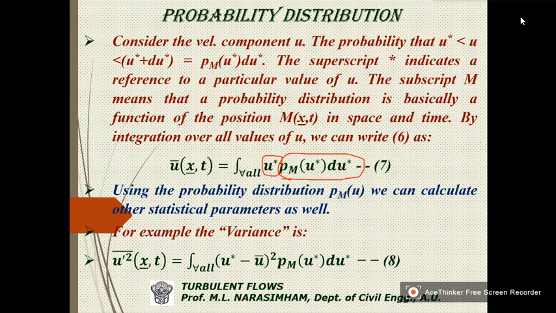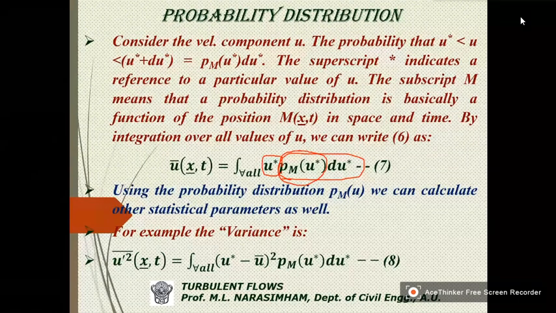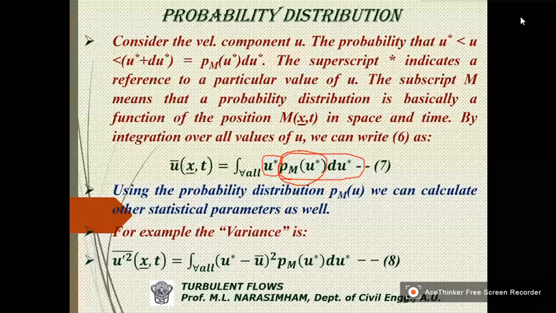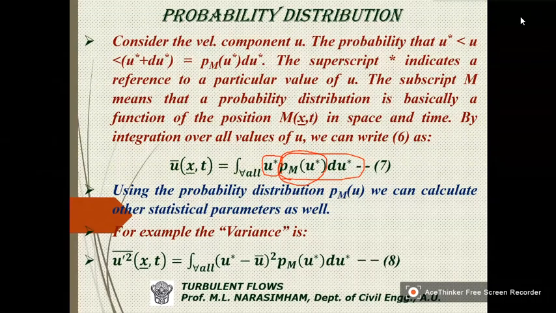Using the probability distribution P m, we can calculate other statistical parameters as well. Here, what is this P m? P m is a probability, the probability of occurrence. Suppose we consider it is known. Then we can calculate all the other statistical parameters.